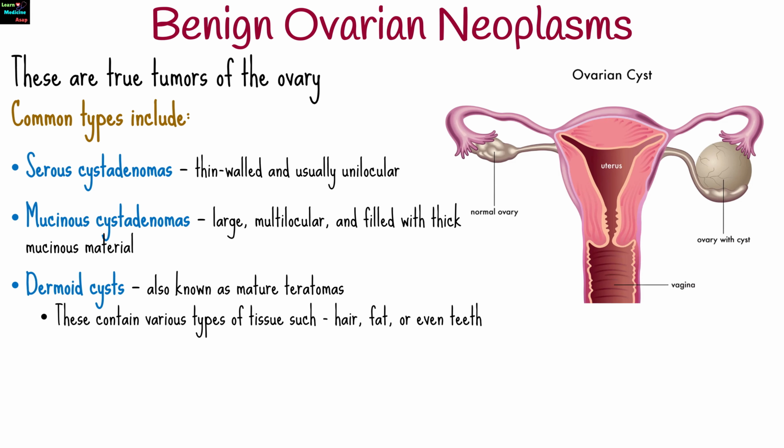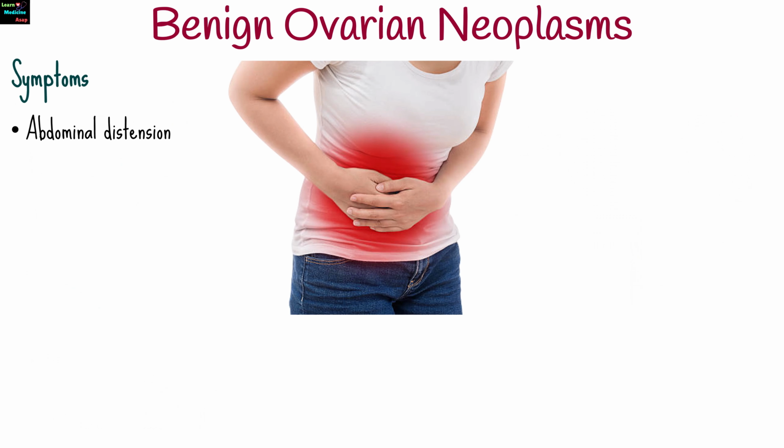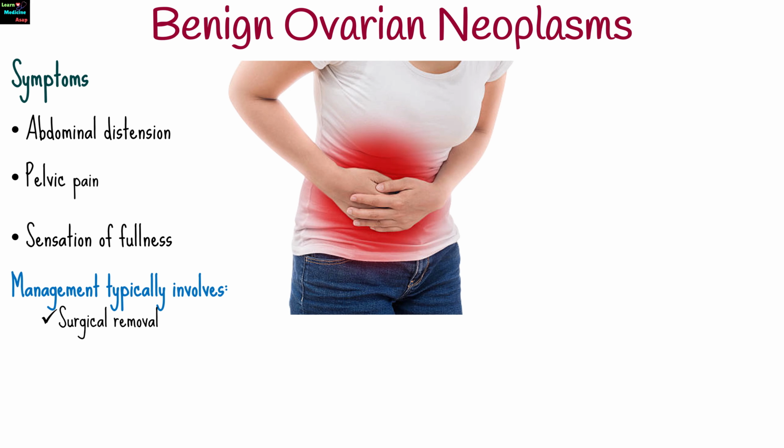Dermoid cysts, also known as mature teratomas. These contain various types of tissue such as hair, fat, or even teeth. And fibromas, which are solid benign tumors that can be associated with Meigs syndrome, characterized by ascites and pleural effusion. Symptoms may include abdominal distension, pelvic pain, or a sensation of fullness. Management typically involves surgical removal, especially if the mass is large, persistent, or symptomatic.